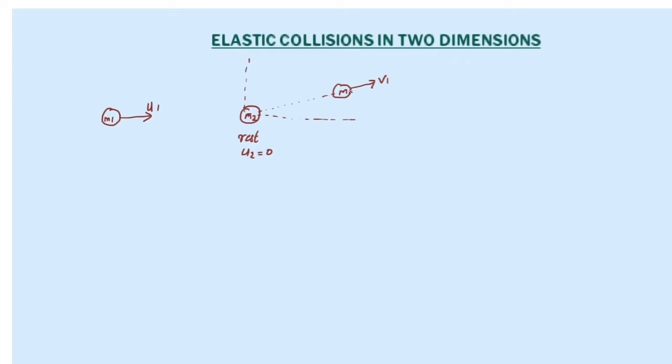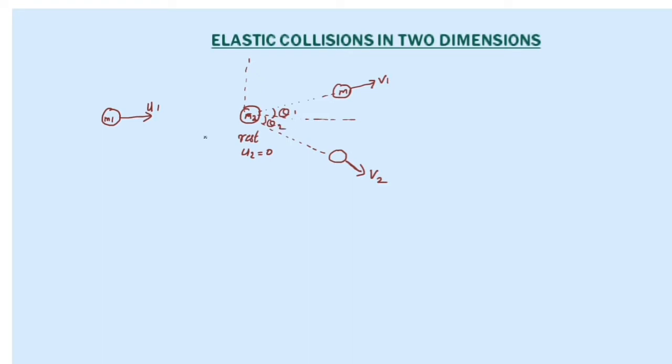The mass m1 is now moving with a velocity v1, making an angle theta 1 with the x-axis. In the same way, the mass m2 after collision with m1 is moving in another direction with another velocity, say v2, making an angle theta 2.